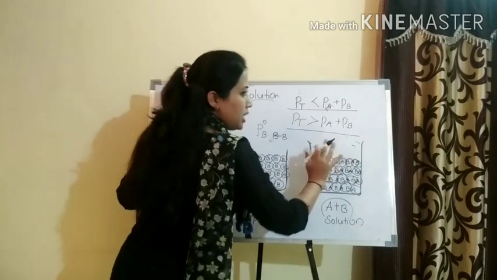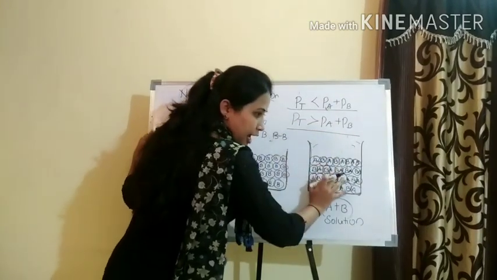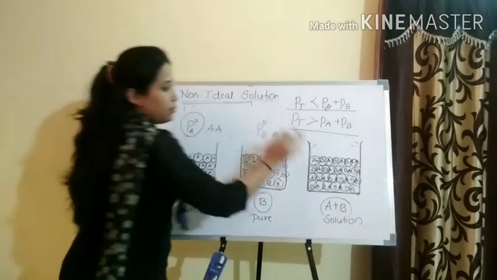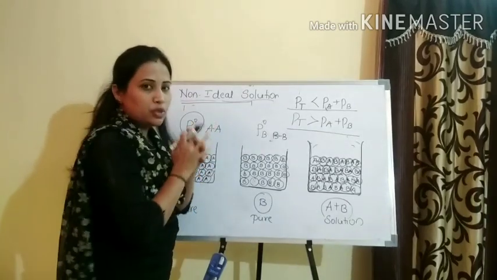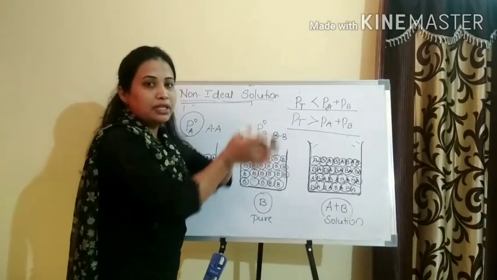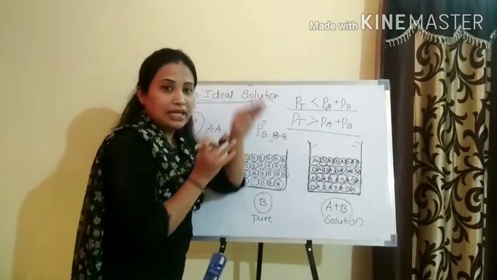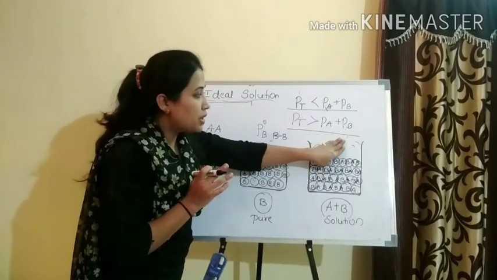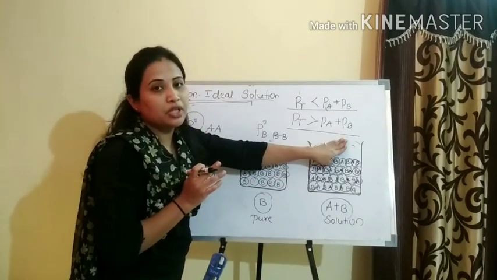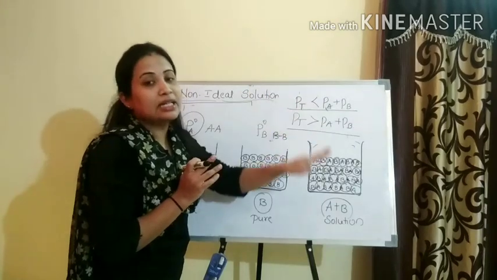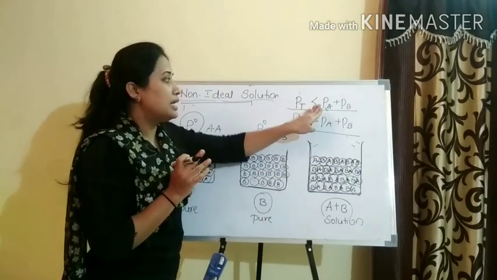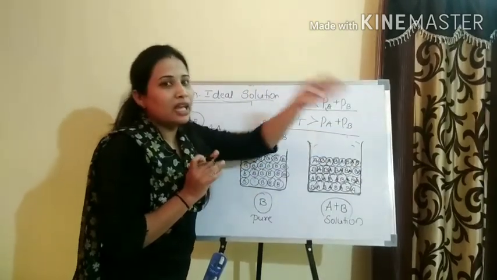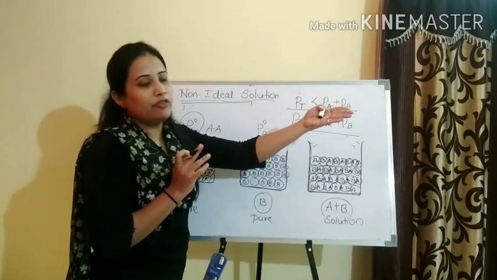If AB molecules are strongly held with one another, the escaping tendency into a vapor state decreases, so the total vapor pressure upon mixing decreases. So it is negative. Let's consider it as a negative deviation.